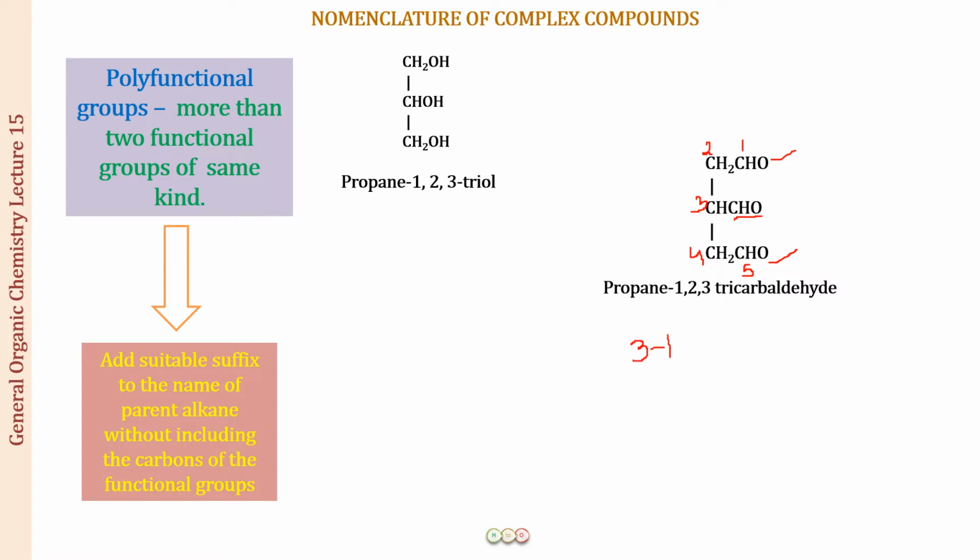When we do not include this carbon of the CHO group, the prefix that we use is called the formyl group. So this becomes 3-formyl. Then we have pent for the 5 carbons. All single bonds, so this is pentane, and it is going to be 1 and 5 diol.